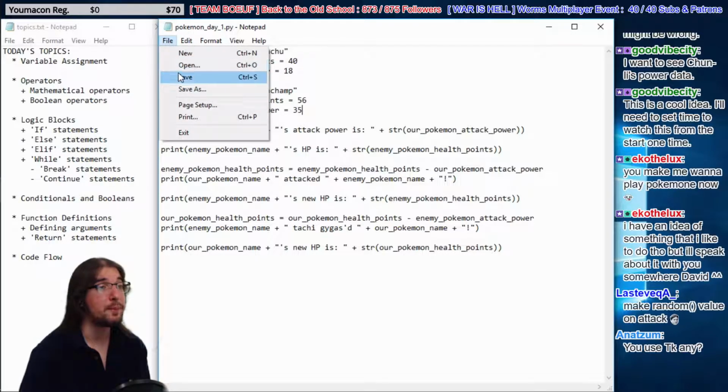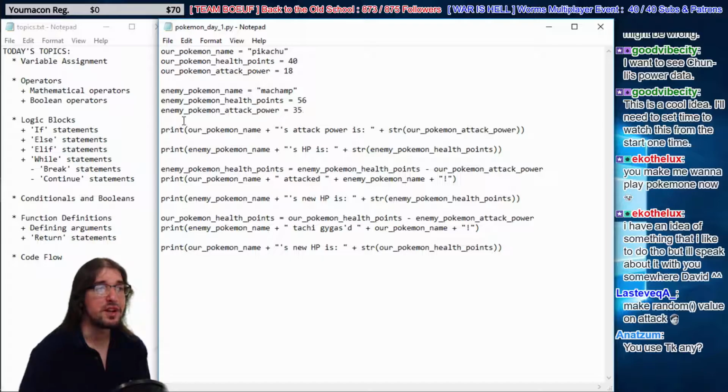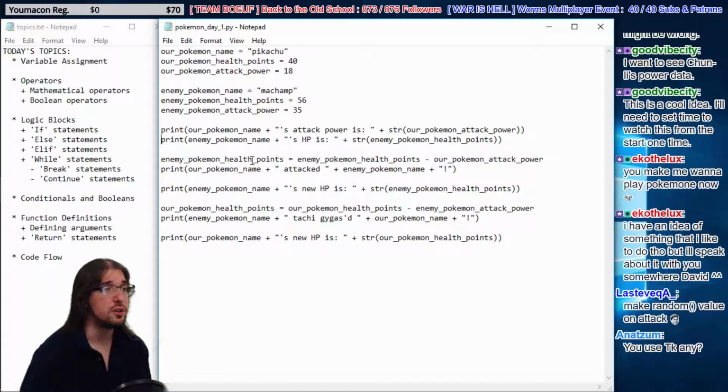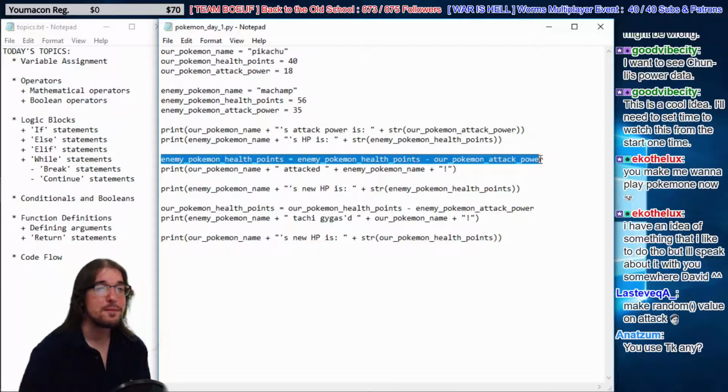So we're reading the code from top to bottom, just like Python would. Then we start printing off some stuff: our Pokemon's attack power, the enemy Pokemon's HP. Then we do an operation here. I'm actually going to combine these into one little group to make it easy to see what's going on here. All right, so here we have the actual combat starting.